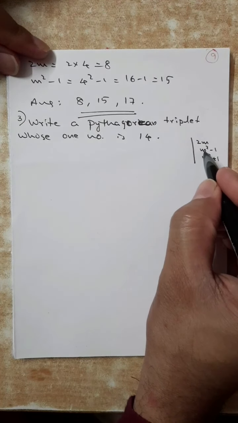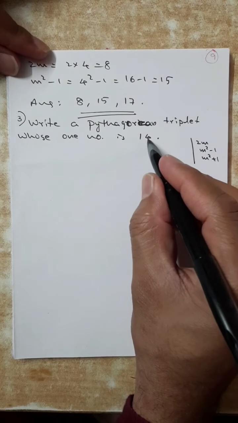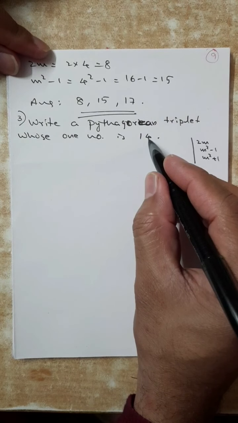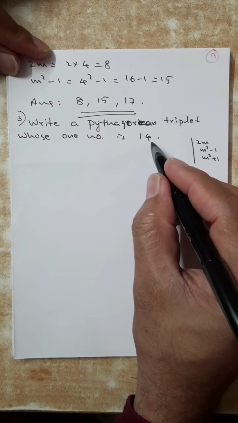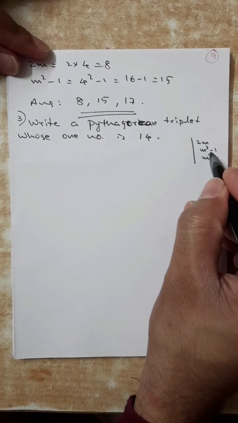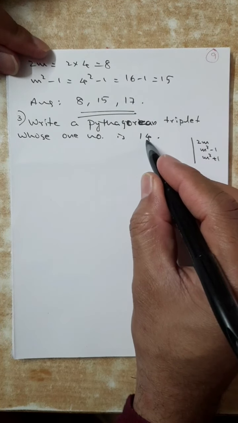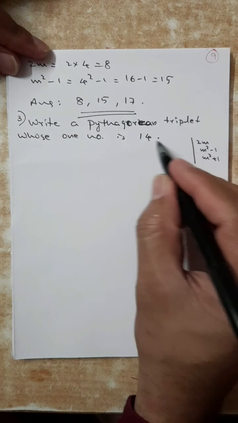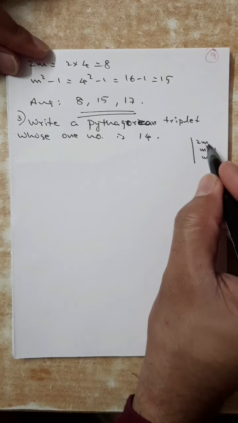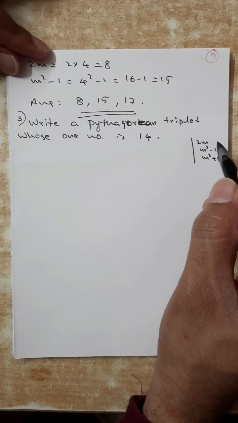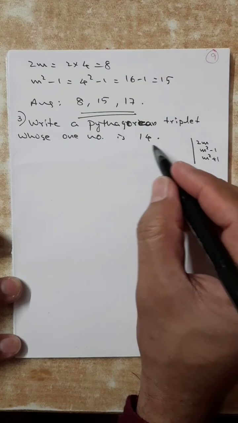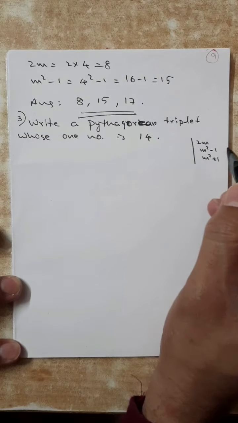And I cannot take it as m square minus 1 because it is not near to a perfect square. Like 4 square, 16. 16 minus 1, 16 plus 1. But it is not that also. Not nearer to a square. So, very simple, take it as 2m. Since it is not written which number it is, we can think about our options.